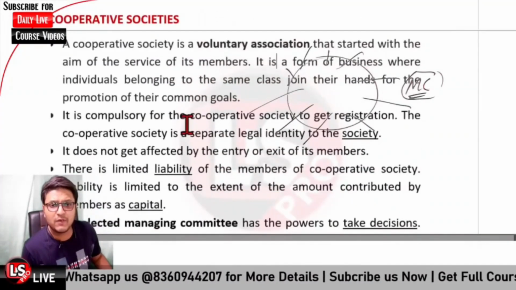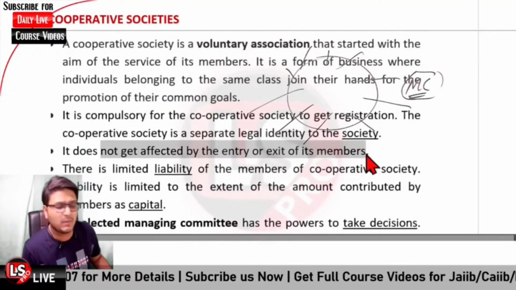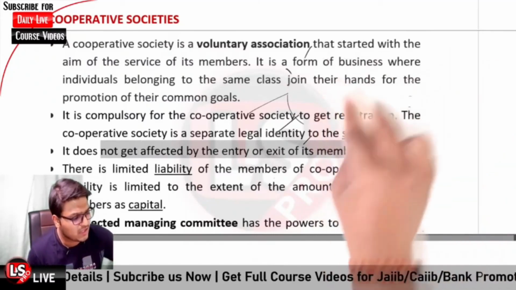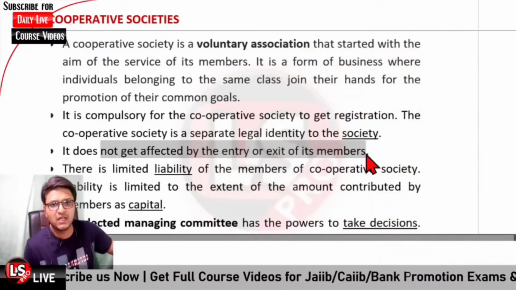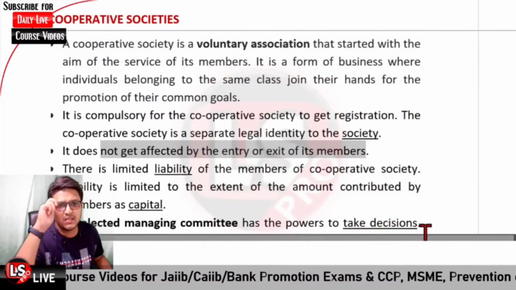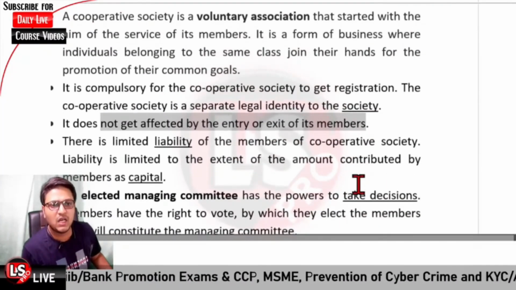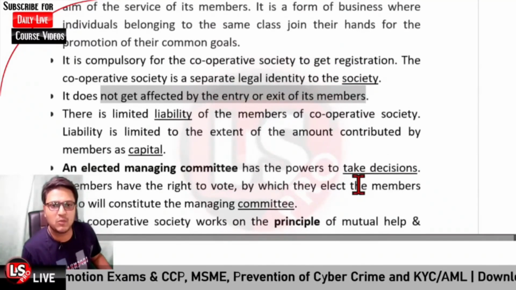Okay, and further, it is not affected by the entry or exit of the members, because if it is registered, it is a separate entity. There is limited liability of the members of the cooperative society up to the extent of the amount contributed by the members.